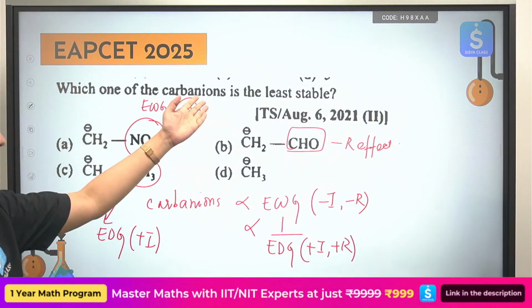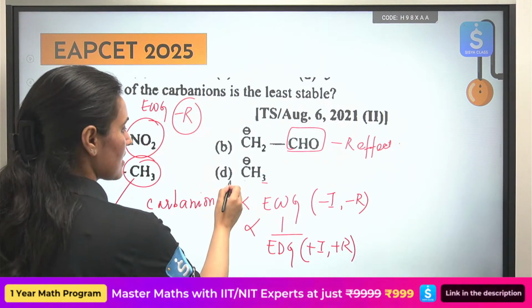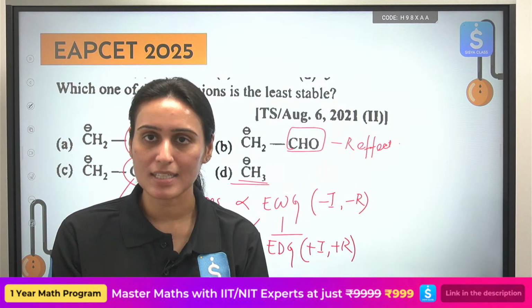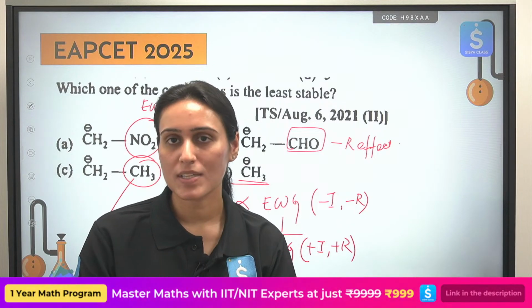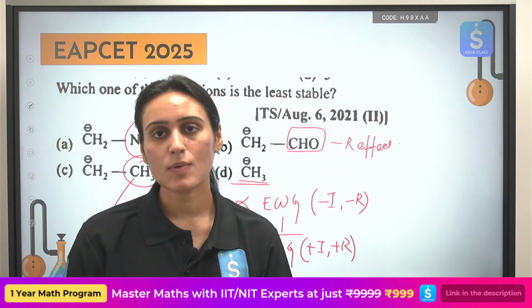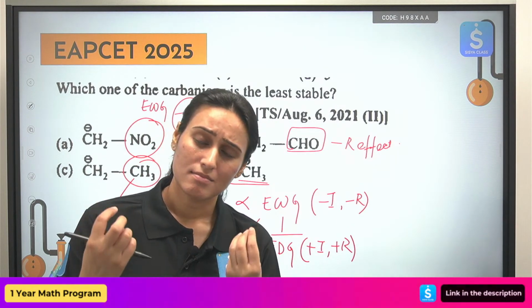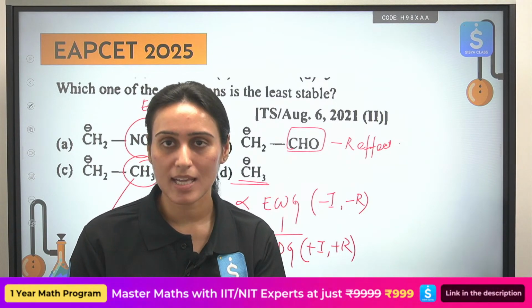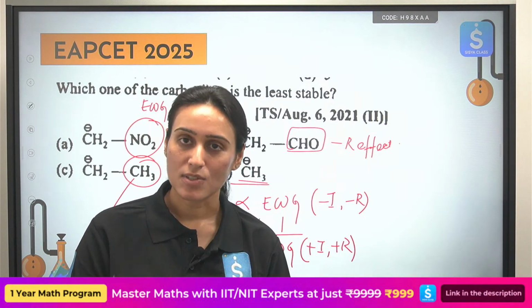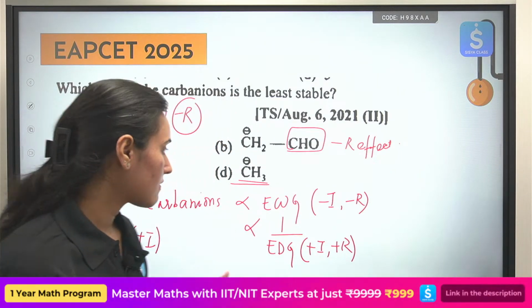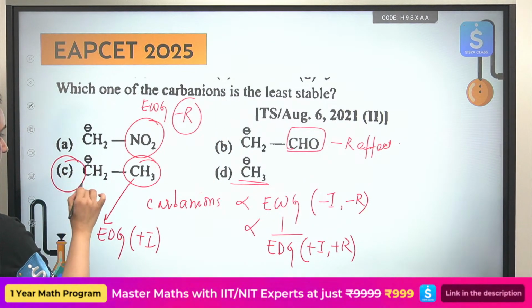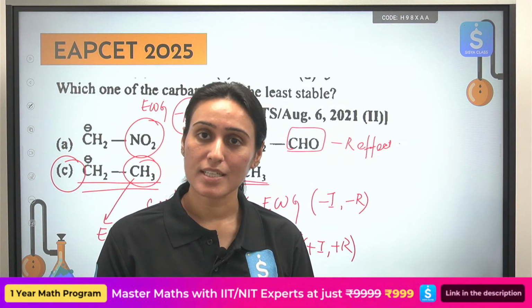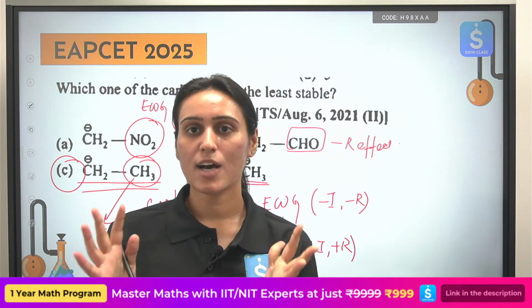Okay, and they are asking you which one is least stable. This is not connected with any group, right? It is just CH3. Hydrogen does not show anything. Hydrogen will not show any type of electron donating effect. It will not show any type of electron withdrawing effect. So hydrogen is good, it will not destabilize you, it will not stabilize you. So leave hydrogen out of the picture. So this one is your least stable compound, right? Because it is connected with an electron donating group. Alright? So this is how we can understand it.